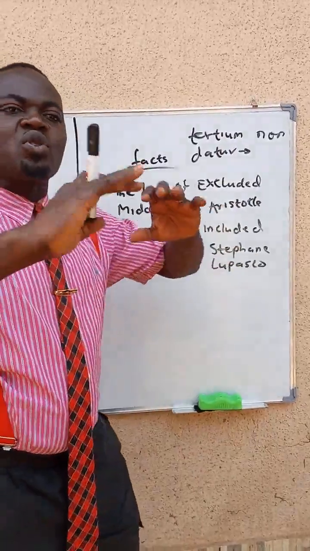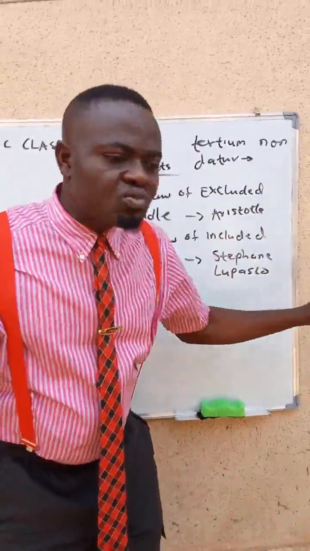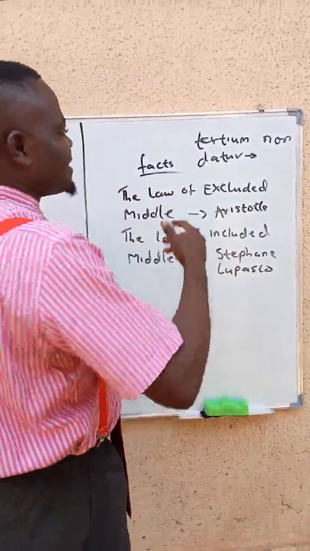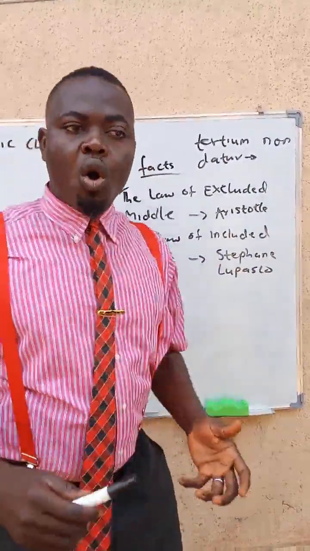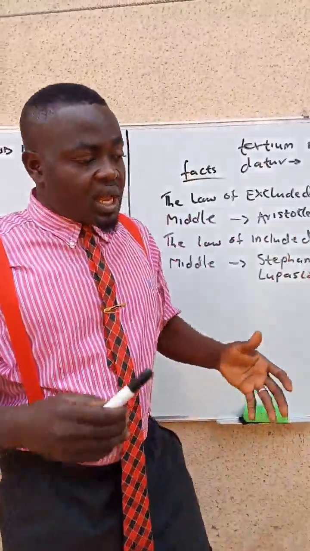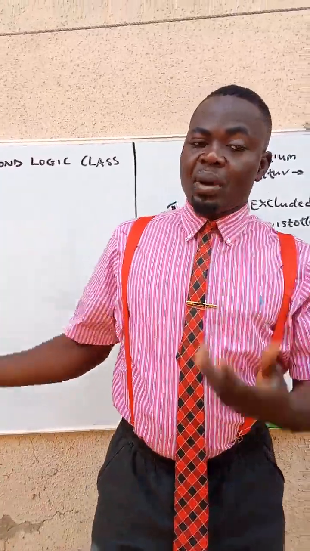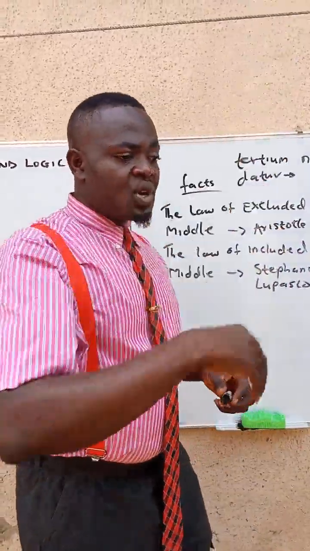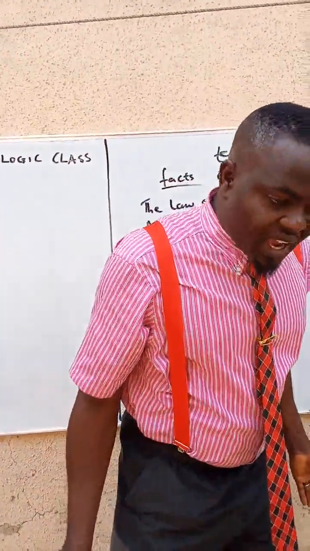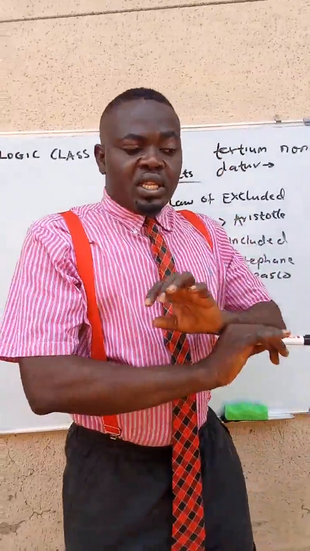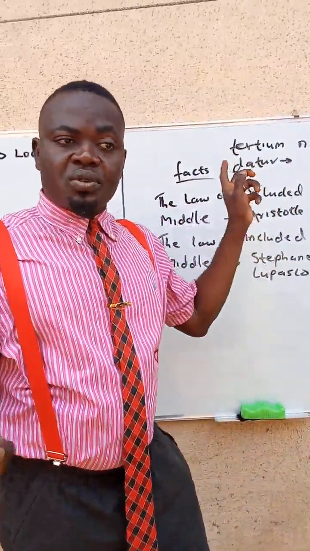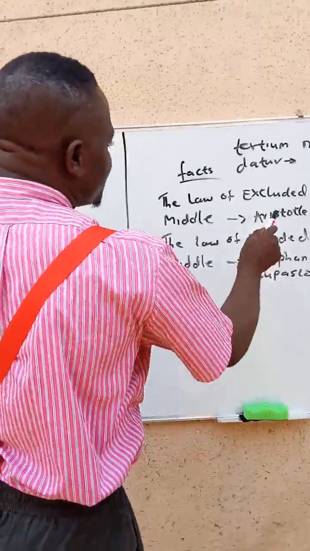That means it must be two, no third option. It's either false or true. Is that you are a woman or a man, heaven or hellfire. So it must be two things, no third option. That is what Aristotle brought.